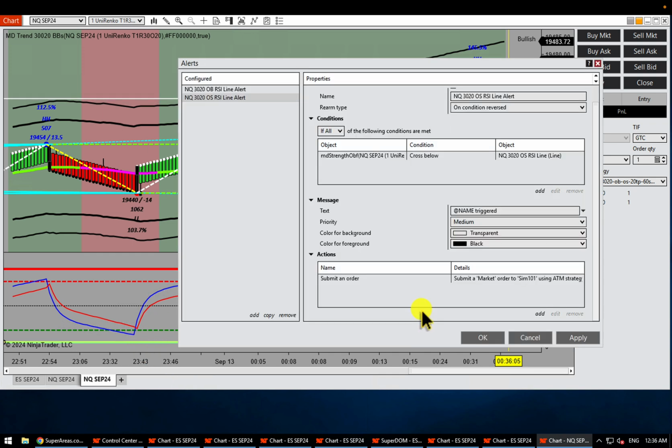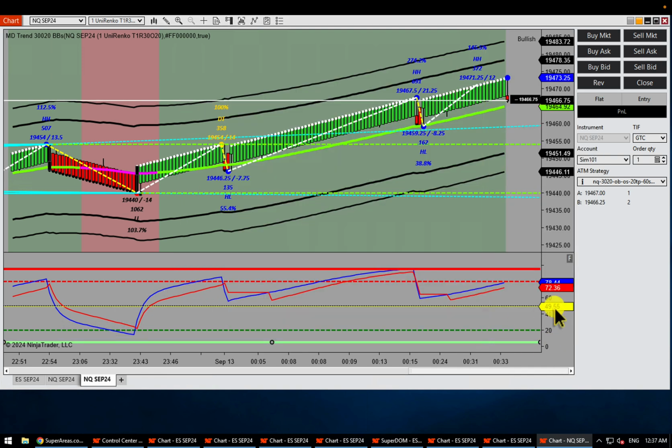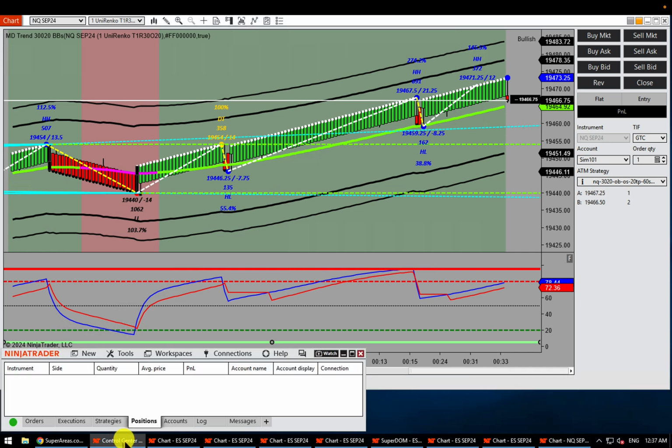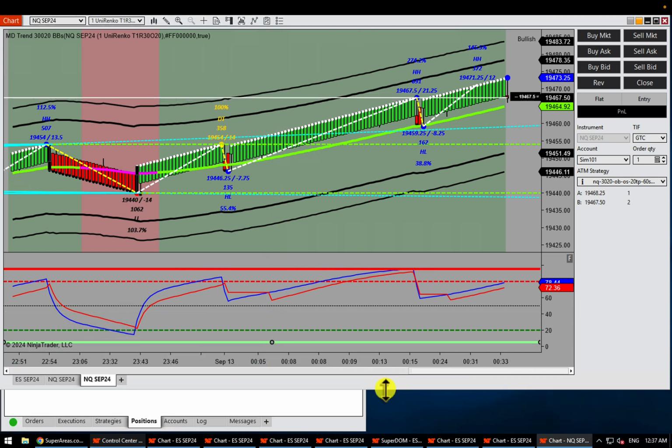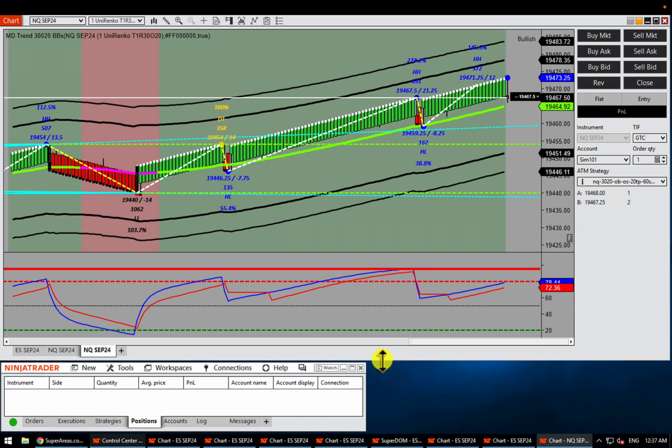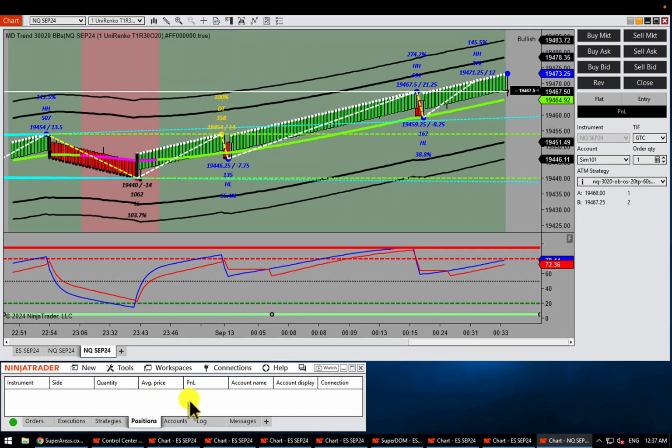So I would press OK and I would apply. And that's it. I would now just sit and wait. Next, one thing you can do is go to Control Center right here, and you can have your position window sitting right here. So whenever there's an alert, it will show you just in case, and you can just sit back and now watch the overbought, oversold trades automatically deliver.